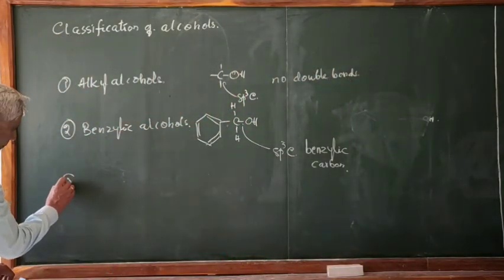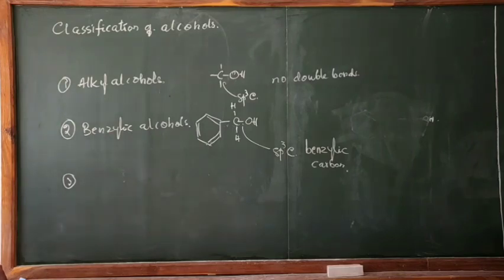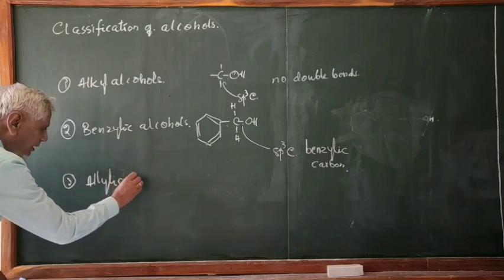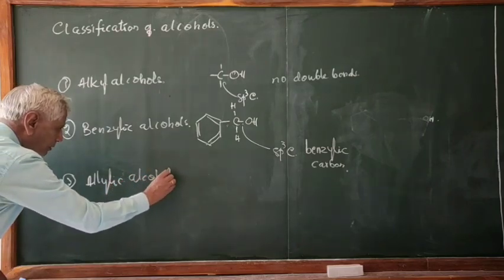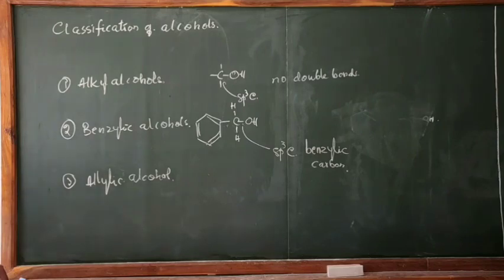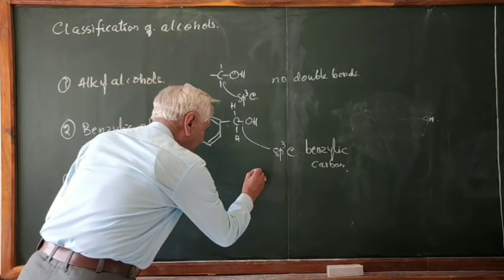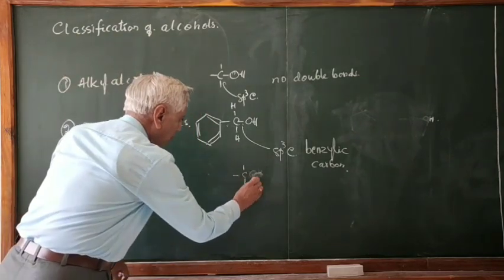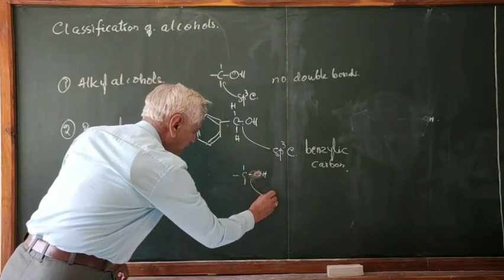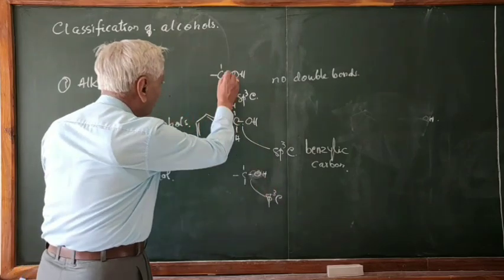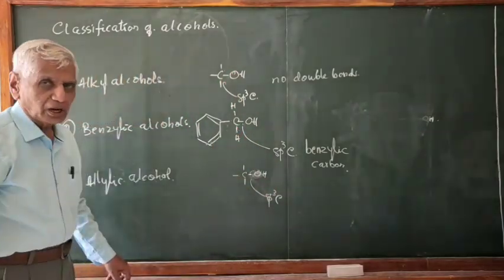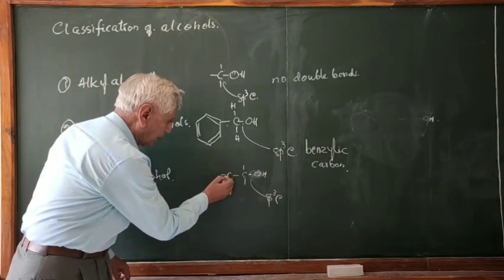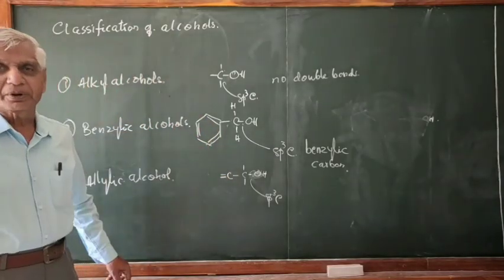next, another one is allylic alcohol. Yesterday I was saying allylic alcohol. In allylic alcohols again, the OH group is definitely linked to the sp3 carbon. It is connected to sp3 carbon only. And here, this carbon in turn is connected to a carbon containing a double bond, an sp2 carbon.